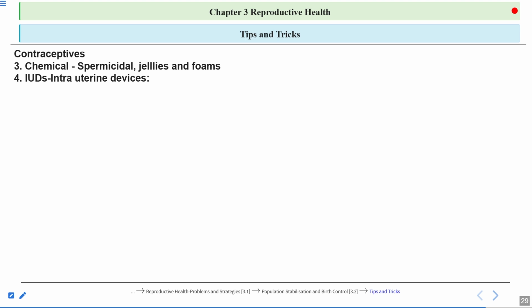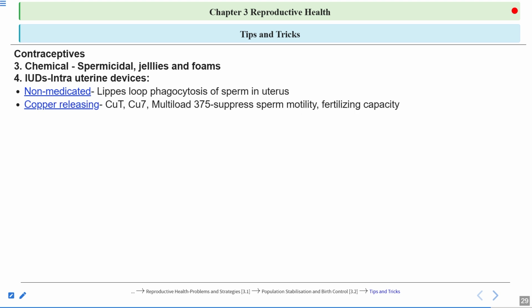IUDs are known as intrauterine devices. There are 3 types of IUDs. Non-medicated IUDs, under which is included Lippes loop, which is made up of plastic, and these IUDs increase the phagocytosis of the sperms in the uterus. Then there are copper releasing IUDs. You should remember the examples of copper releasing IUDs and how they function. They release copper ions which suppress sperm motility, and they also suppress the fertilization capacity of the sperm. So this is very important. A question can come from here.